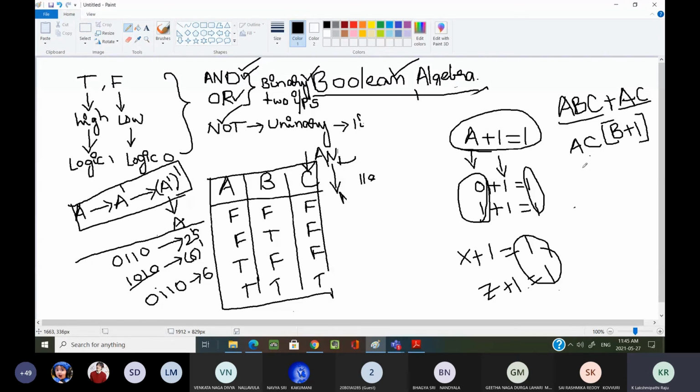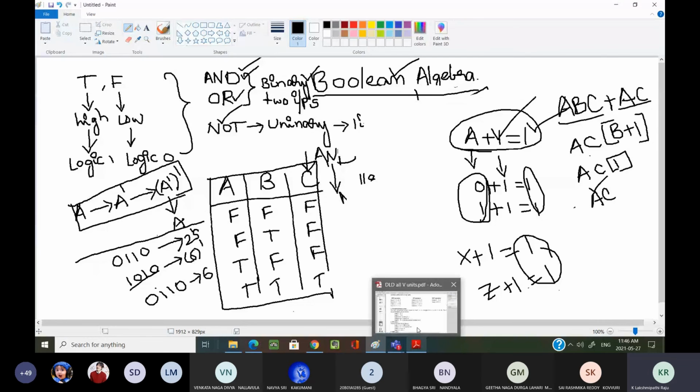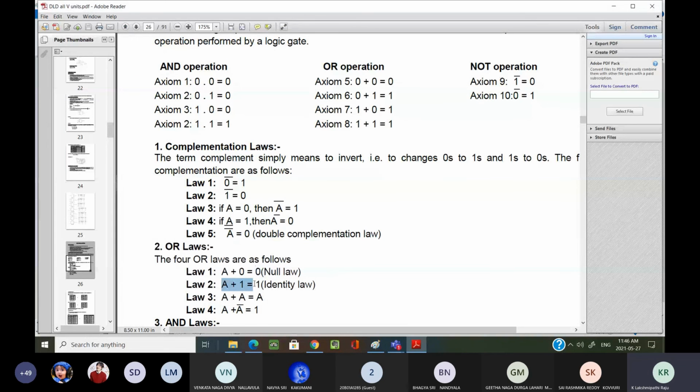Now this B plus 1 I can write as 1 only. 1 into AC is AC only. That is what I wrote in the starting example. That means anything plus 1 equal to 1 only. That is one more law, an important law you have to remember.